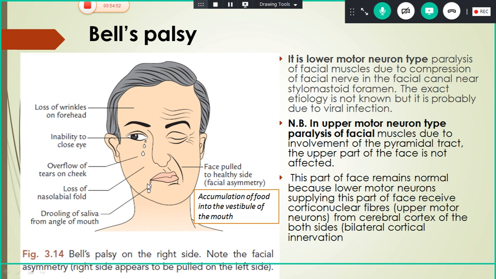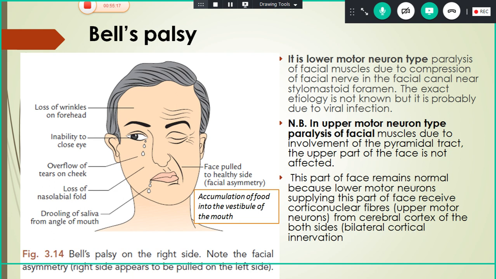Okay, so facial nerve damage and facial muscle paralysis will be divided into lower motor neuron type and upper motor neuron type. In upper motor neuron type, because of involvement of the pyramidal tract, the upper part of the face will be spared because you have bilateral representation there. That's why it is spared here.